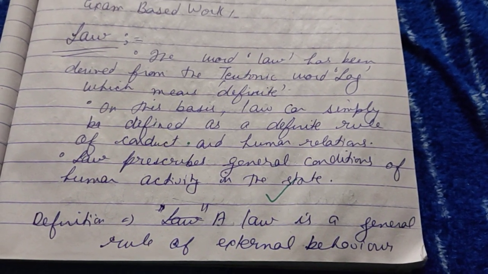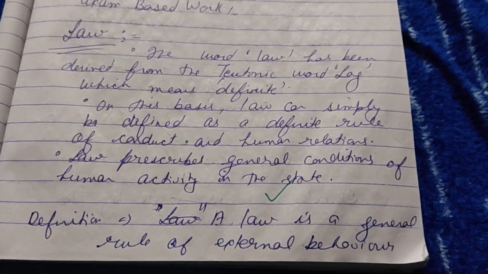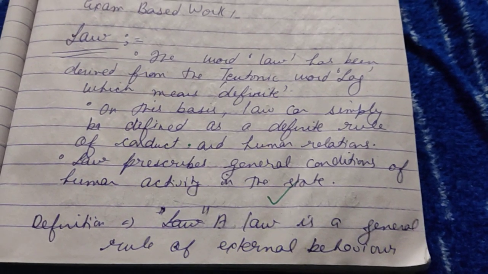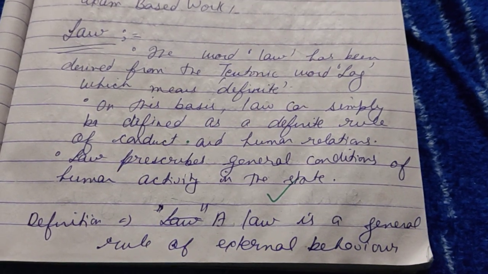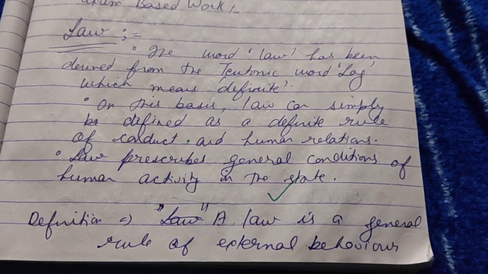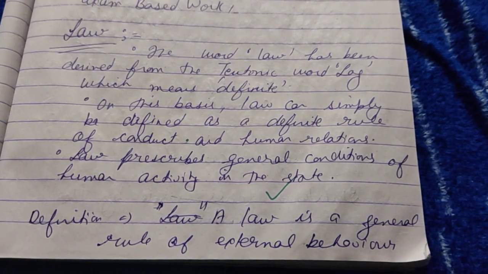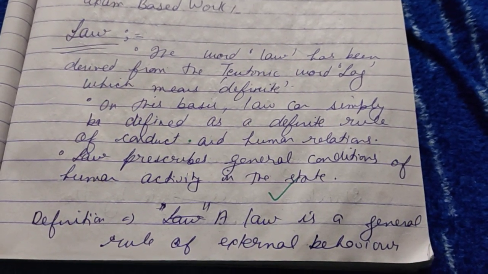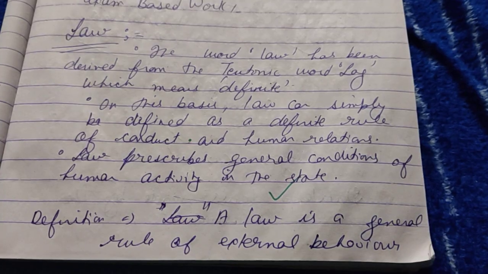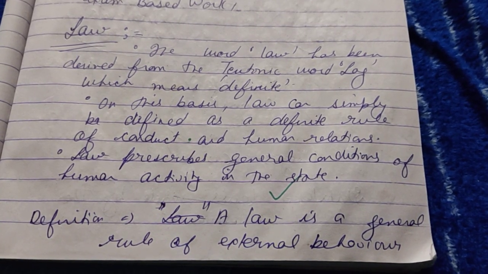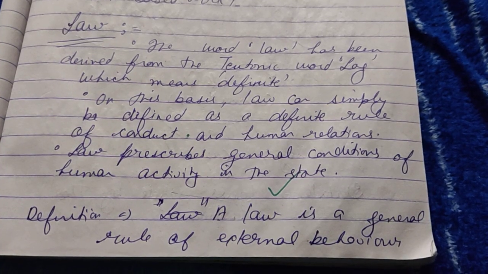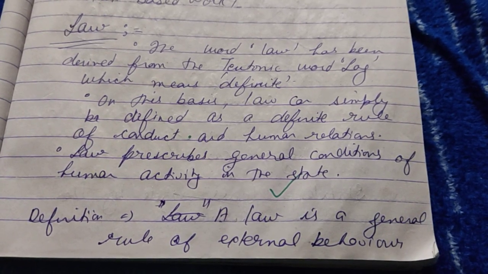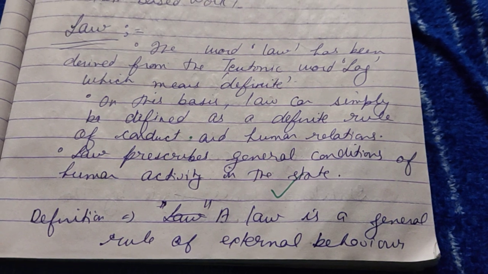Law prescribes general conditions of human activity in the state. So what does law prescribe? It prescribes general conditions of human activity in the state. We all are citizens of the state, and what we need to do as citizens of this state is prescribed by the law. Law prescribes what is to be done or what is not to be done. Okay, so let's start revising this chapter based on the questions.